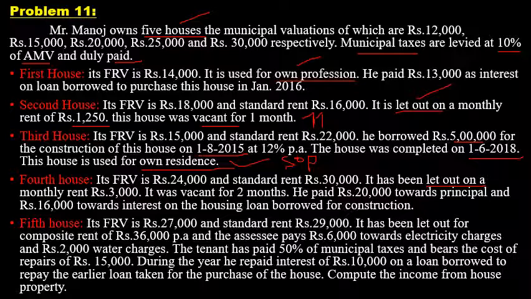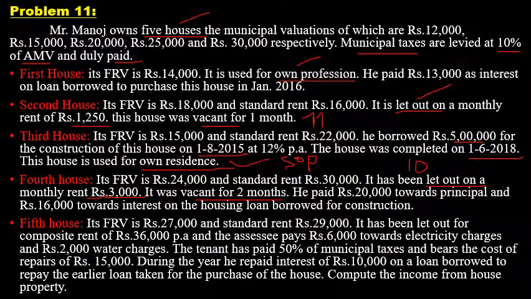So it has been let out on a monthly rent of rupees 3,000. So 3,000 is the monthly rent of the fourth house. And there is a vacancy of 2 months. The house was vacant for 2 months. So total let out duration in the previous year is 10 months. So rent received is for 10 months because of 2 months vacancy. So 3,000 into 10 months is the rent received.